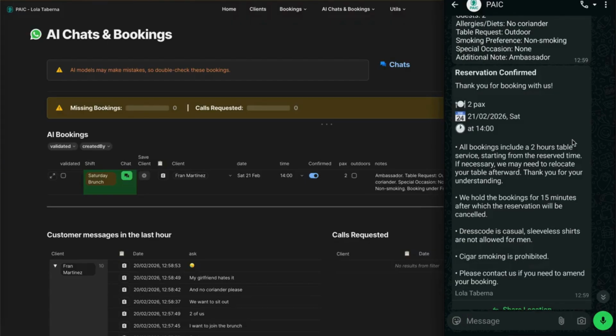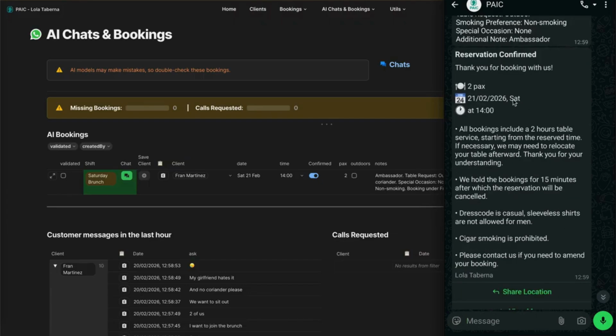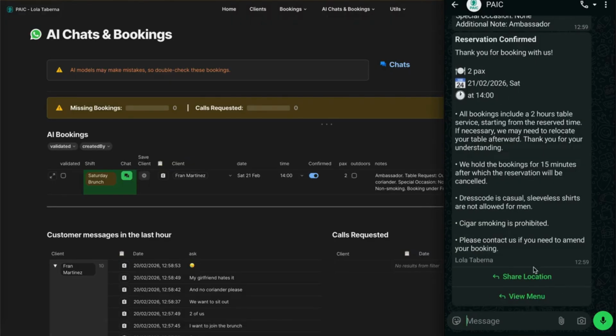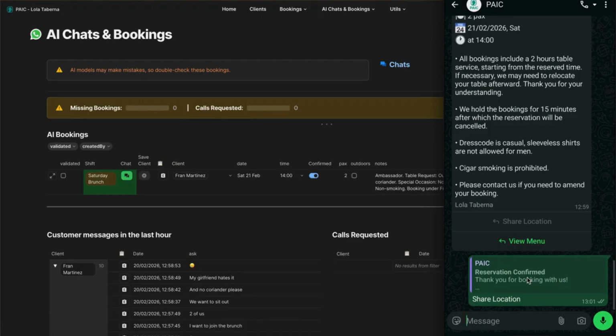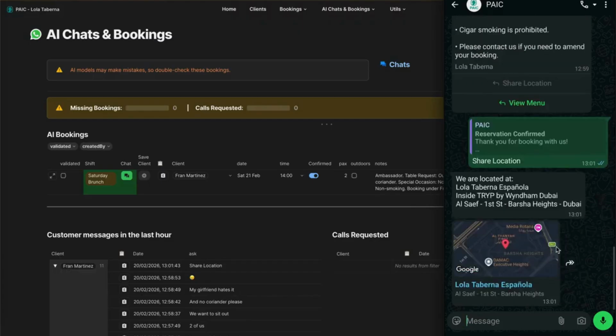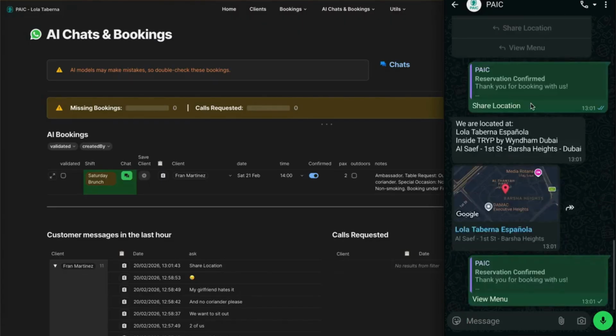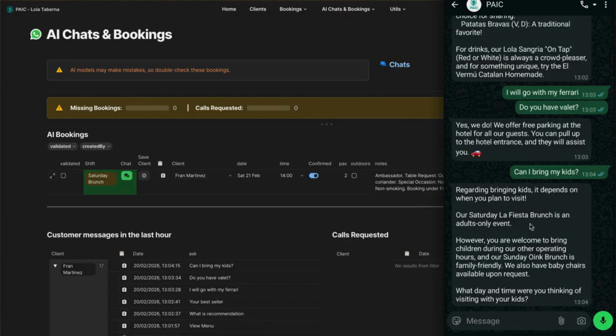So he's telling me that the reservation is for tomorrow at 2 for 2 people. It's telling me any information this restaurant wants to put there. And then some actions like share location, right? And send me the map, or maybe view the menu. Regarding bringing the kids, it depends on when you plan to visit. On Saturday, La Fiesta brunch is an adult-only event. However, after that, she is offering the Sunday brunch, which is family-friendly.